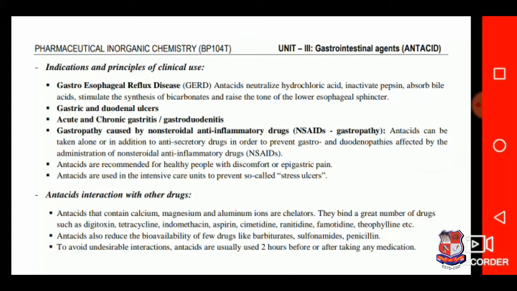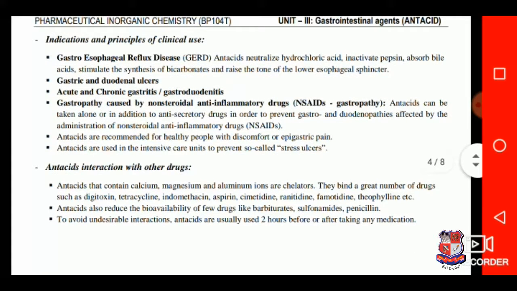Indication and principles of clinical use. Generally, antacids are used in gastroesophageal reflux disease, short name GERD, in gastric and duodenal ulcers, acute and chronic gastritis, which can also be called gastroduodenitis, and gastropathy caused by non-steroidal anti-inflammatory drugs.